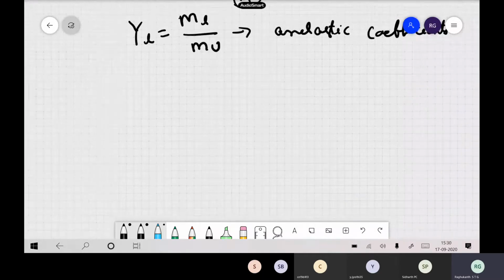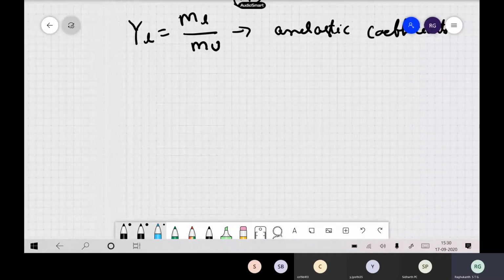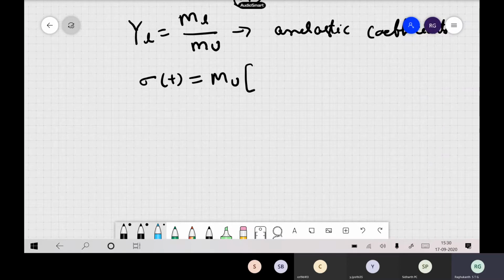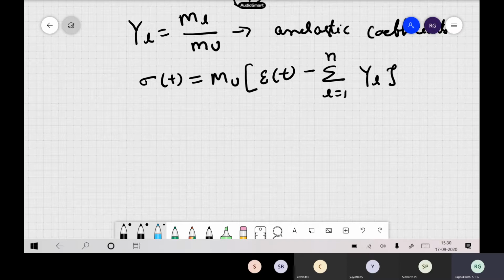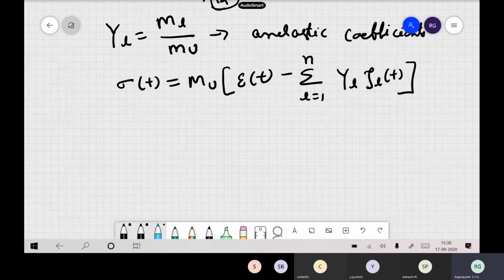In terms of anelastic coefficients, sigma of t becomes mu epsilon of t minus the sum over L from 1 to n of y_L, and these are then your psi_L of t. It is the same expression; instead of writing m_L and mu, you write m_L by mu.